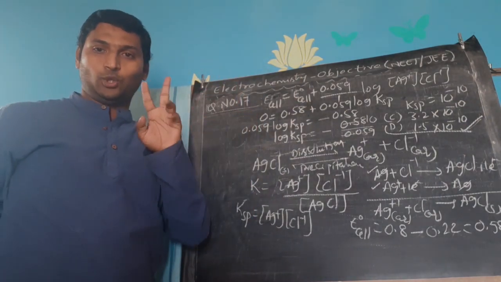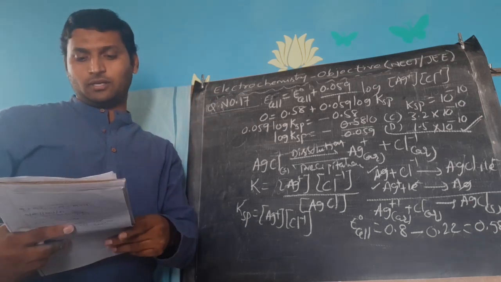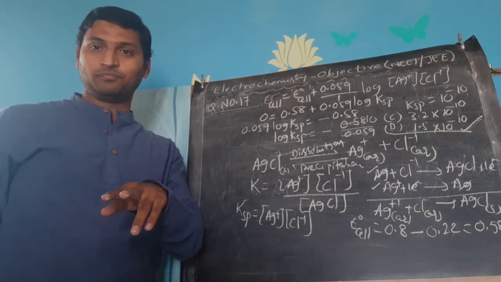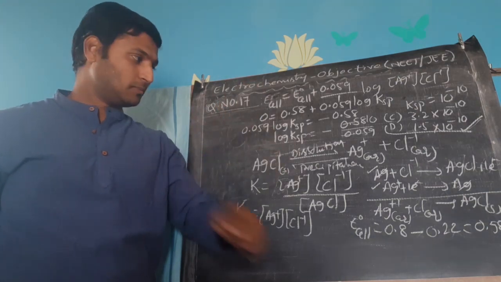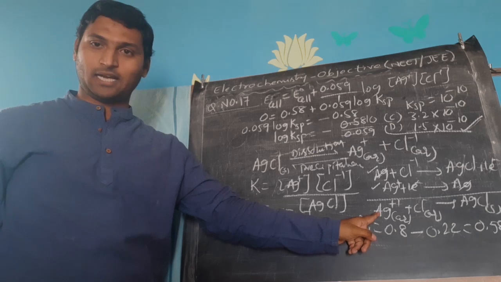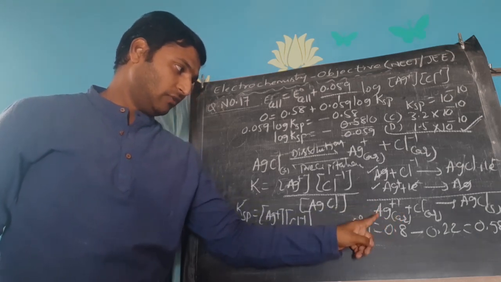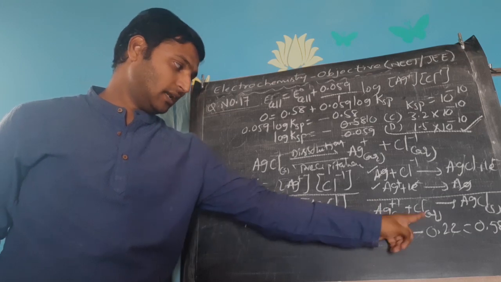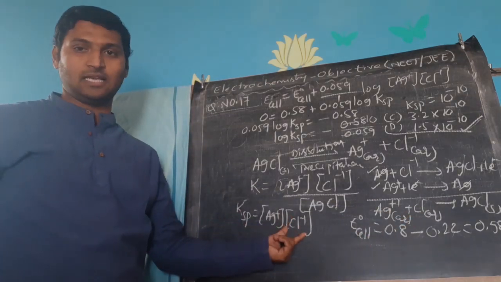They have given you two equations, both oxidations, both reductions they have given you. But we understood from the electrode potentials which must be cathode, which must be anode, and we analyzed the cell reaction. In that cell reaction, we have aqueous Ag plus and Cl minus, and already we have an expression for KSP, product of Ag plus and Cl minus.